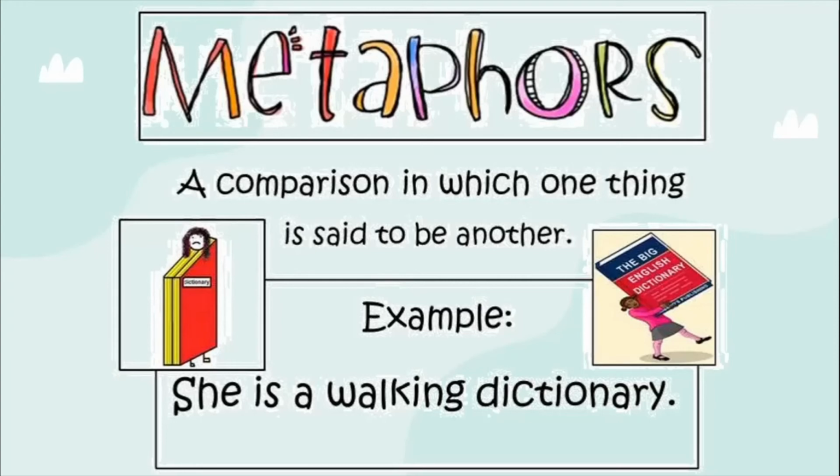Not literally, but in a way, yes, if a person has a lot of knowledge about words and the use of words, if the vocabulary of a person is very good, then you could sometimes state that the person is a walking dictionary. So it is a case of metaphor.